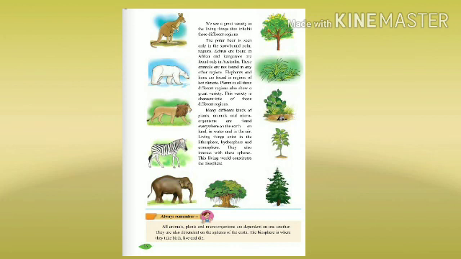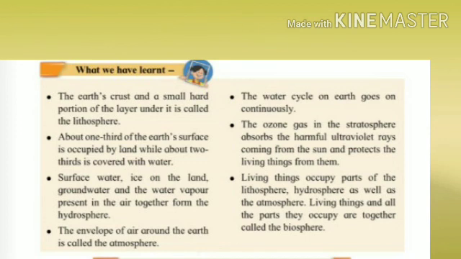Now, students, always remember all animals, plants, and microorganisms are dependent on one another. They are also dependent on the spheres of the earth. The biosphere is where they take birth, live, and die. Now, what we have learned here, let's summarize it. We have learned that the earth's crust and a small hard portion of the layer under it is called the lithosphere. About 1/3 of the earth's surface is occupied by land, while about 2/3 is covered with water.